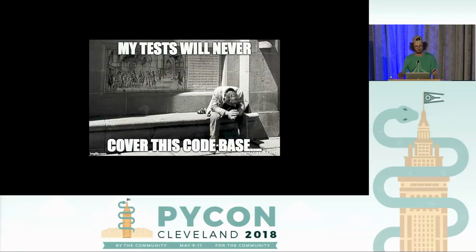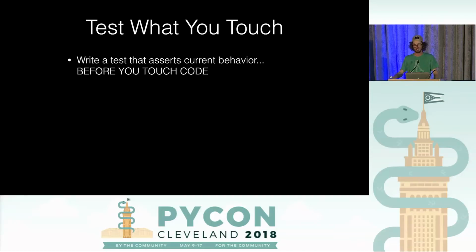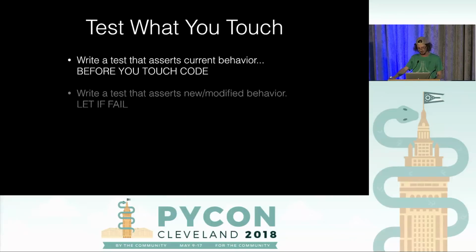So to bring a little optimism back to ourselves and get us out of that depression, we're going to start with one simple rule, which is you test what you touch, okay? So we're not going to worry about this massive code base. We're just going to deal with the things that we need to touch. And it's going to look like this. We're going to write a test that asserts the current behavior before you touch the code. Don't touch anything until you write the test. And you write a test that's going to assert your new or modified behavior. You let them fail.